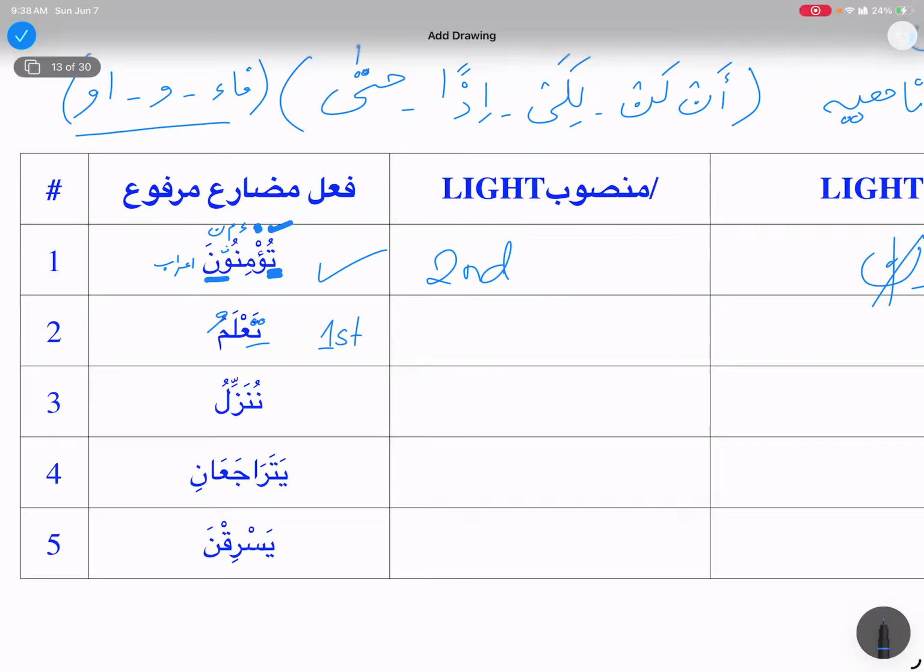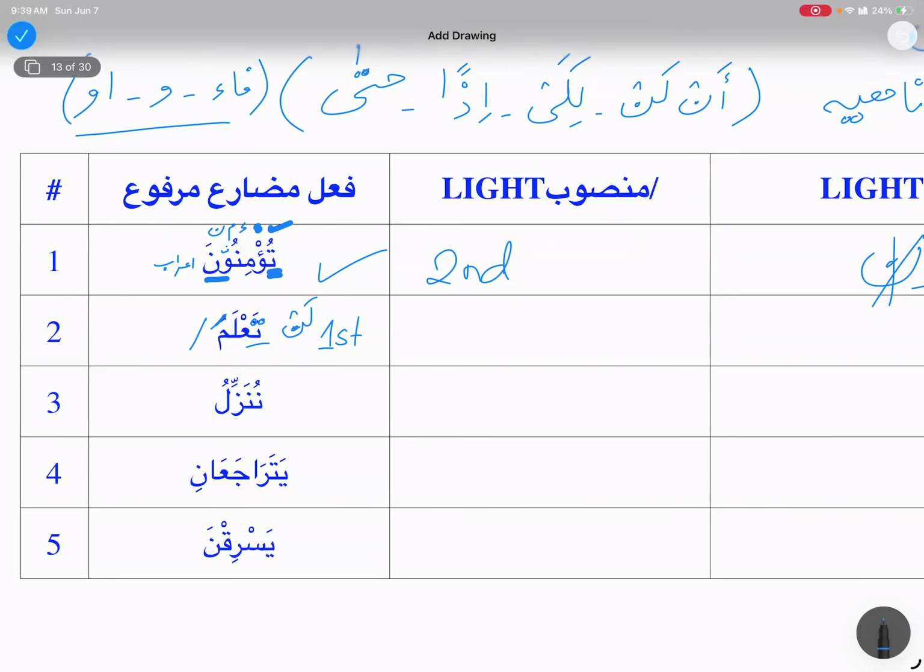Right? So there are two ways when it comes to the first group, when we are dealing with the fi'l mudari marfu. Okay, one thing. Now, second thing, how can I make this fi'l mudari mansoob? Let's see, I put lan over here. Lan ta'lama. Yes, ta'lama. So this dhamma is going to change into fatha. Fathatu zahira.